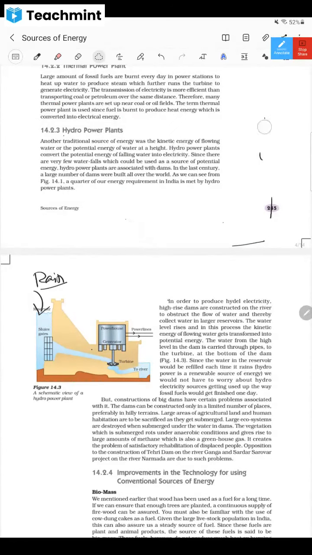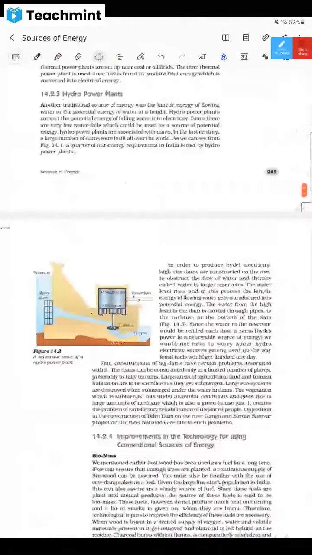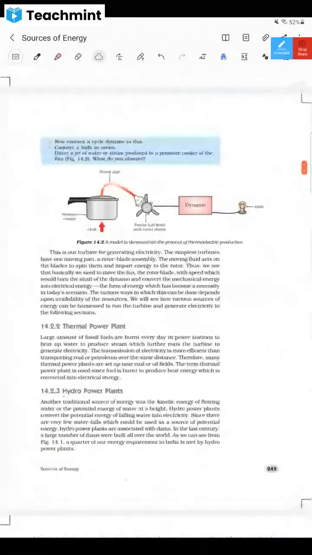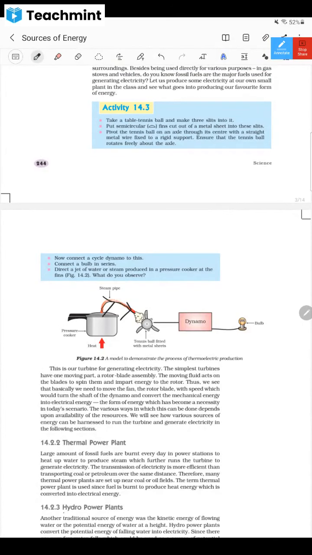So I think hydropower plant is also clear, and thermal power plant was already clear. This biomass also is over. Wind energy and all, we'll see that in the next two or three days. And this is one small illustration given here. Whatever this cooker is there, steam is coming from that. If you use one pipe and put it in front of one small turbine, as in a fan, you will be having that.